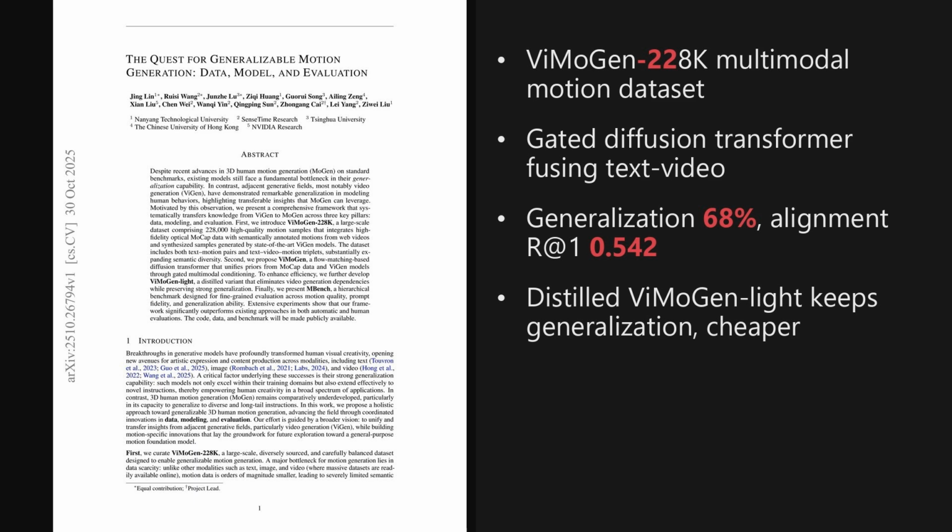A unified recipe that marries diverse data with a gated diffusion transformer, plus a lightweight distillation, actually lifts generalization and text alignment, and a clear benchmark sharpens how progress gets measured. The broader implication is practical, open-ended text-driven motion for creative tools and robotics.